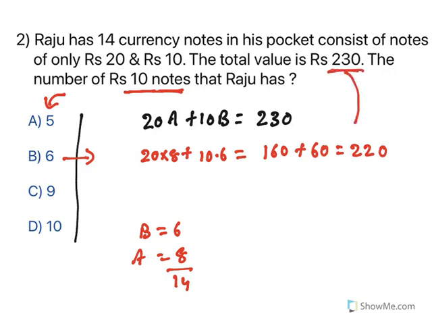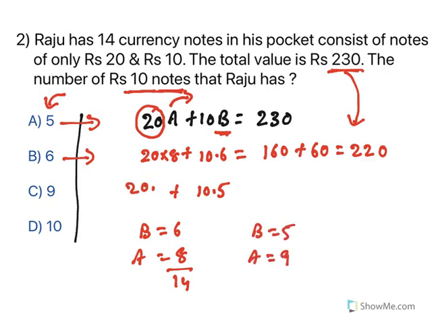It is 230. So this is less, which means you need to increase the number of A because this is 20, this is more. So increasing the number of A means decreasing the number of B. So let us try with 5. So 10 rupees notes, 5 are there. So 10 into 5. If B is 5, what would be A? A becomes 9. So 20 into 9, 180 plus 50, how much is it? 230, bingo.